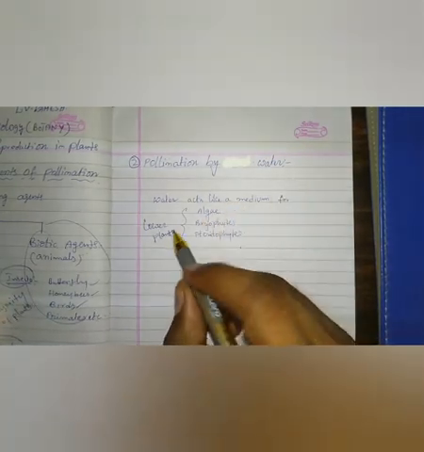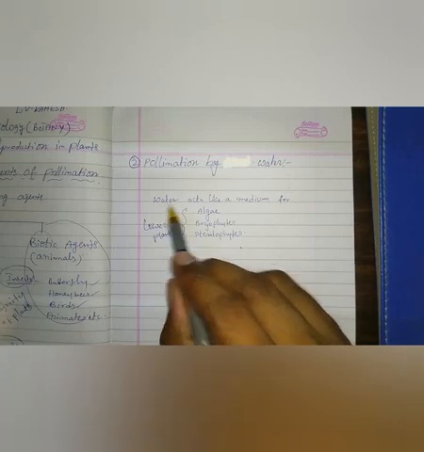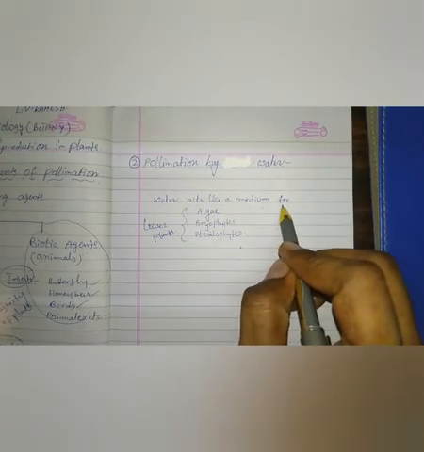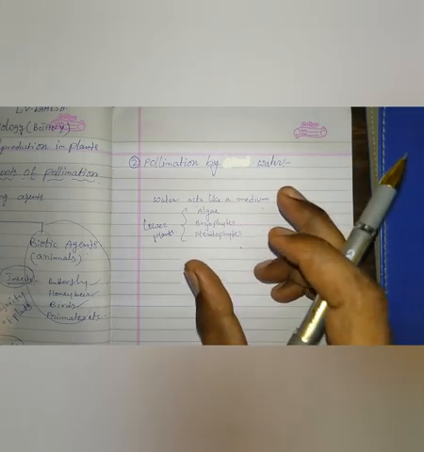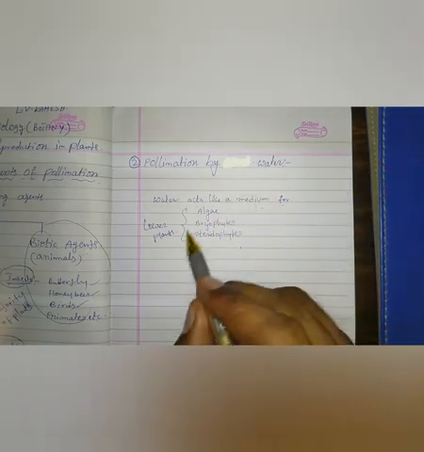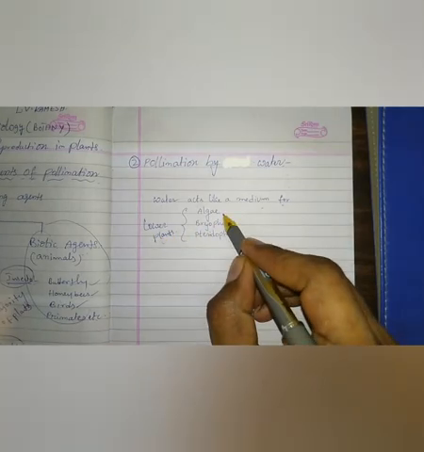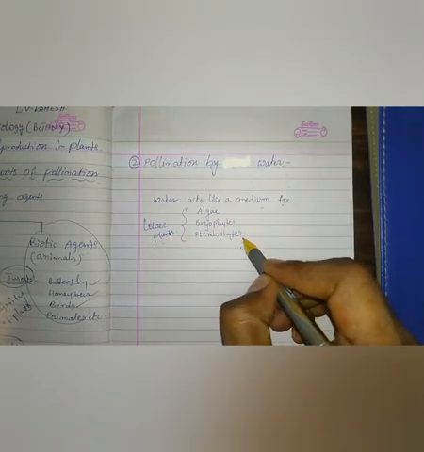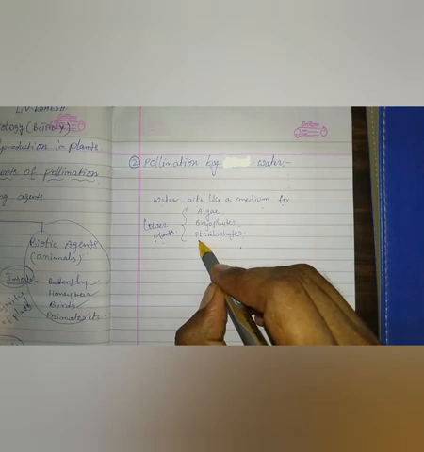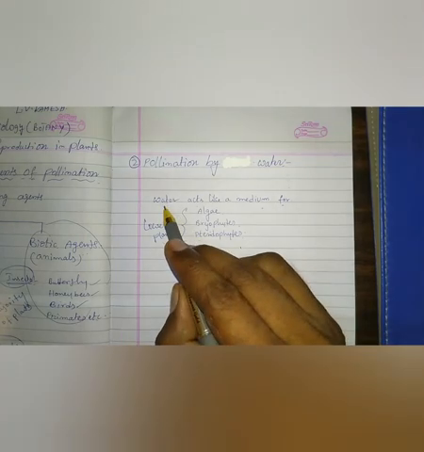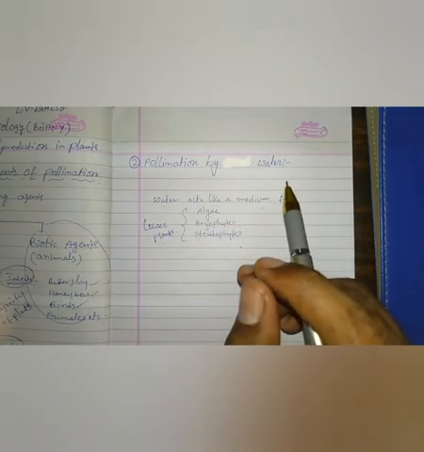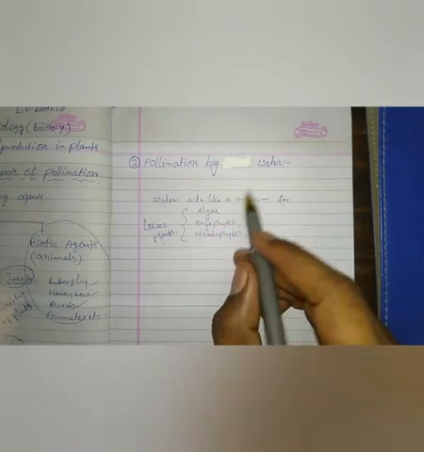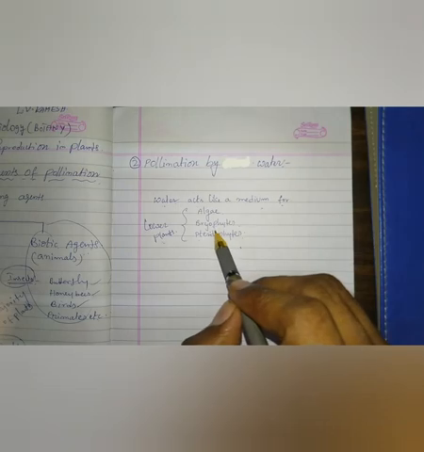We know that water acts as a medium for the transportation of male gametes in lower plants like algae, bryophytes and pteridophytes. In these three types of plants, water acts as a medium for transporting male gametes from one plant to another.